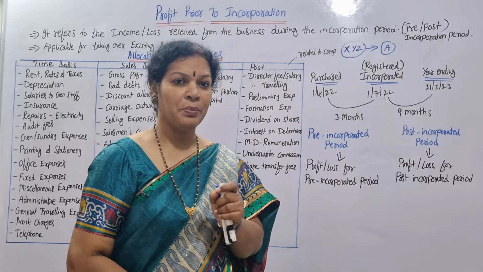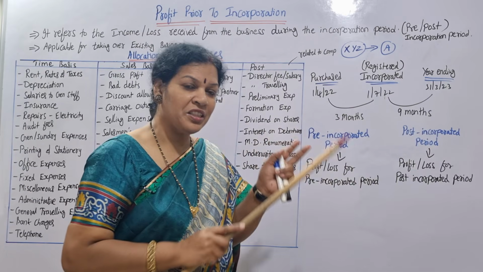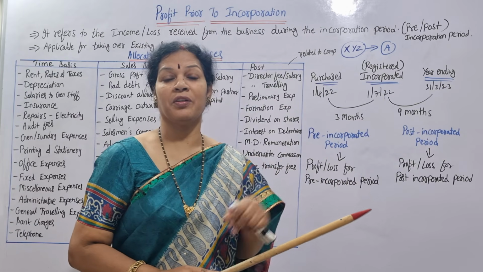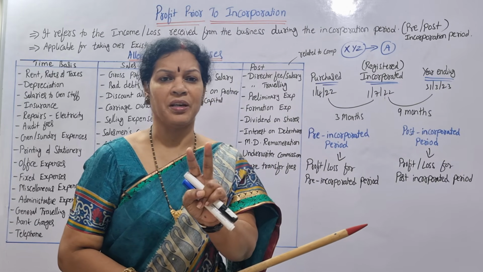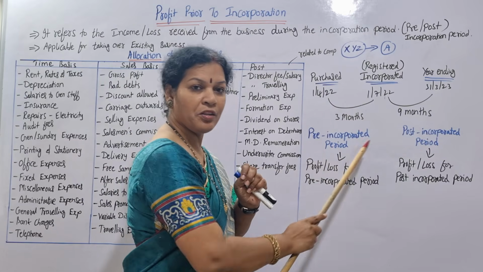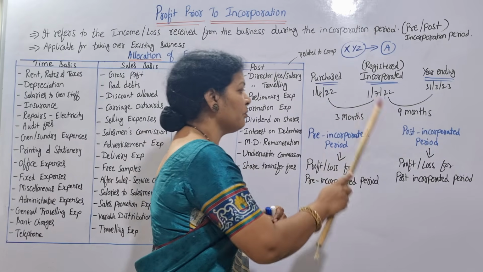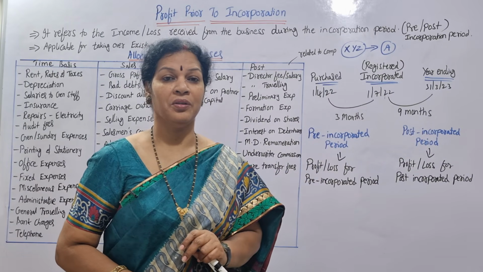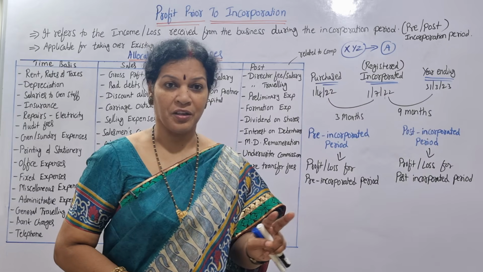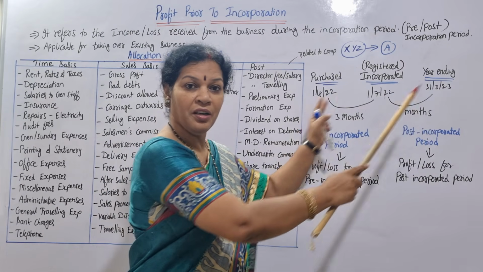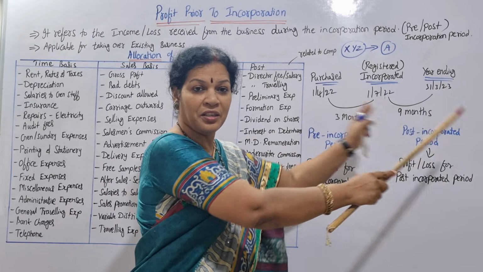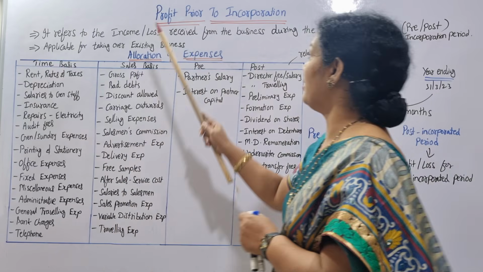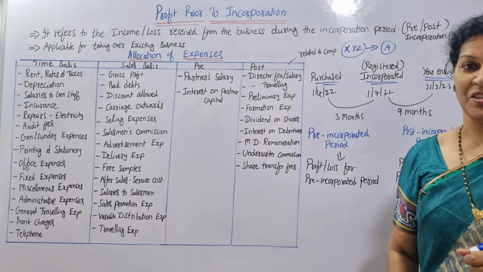Now in profit prior to incorporation, in this chapter we are going to prepare the profit and loss account mainly to know the profit or loss. Two types of profit we will come to know. One is the profit or loss during the pre-incorporated period. The second is the profit or loss during the post-incorporated period. These two we are going to calculate through the profit and loss account. Before registration, after registration. Are you getting it? That is why we calculate the profit or loss here, and that is why we call it profit prior to incorporation.